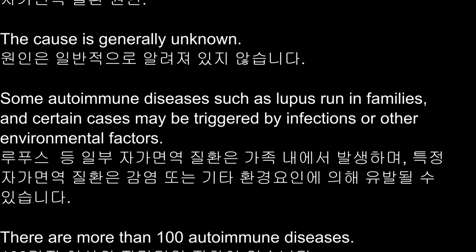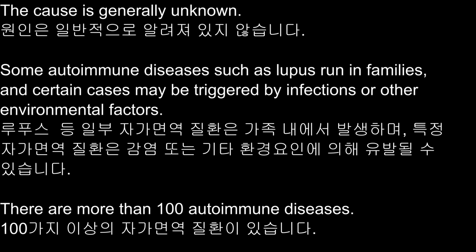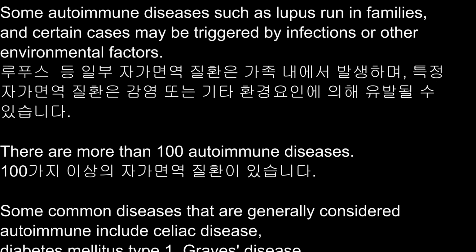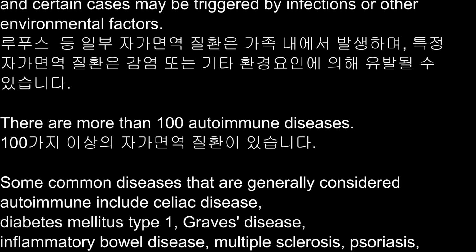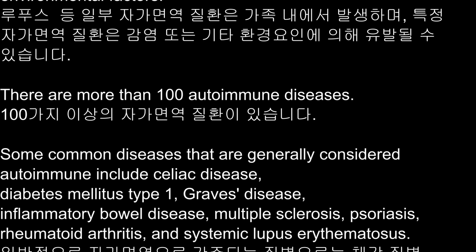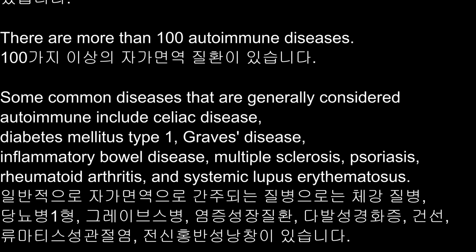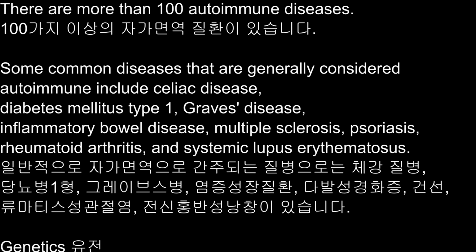Some common diseases that are generally considered autoimmune include celiac disease, diabetes mellitus type 1, Graves' disease, inflammatory bowel disease, multiple sclerosis, psoriasis, rheumatoid arthritis, and systemic lupus erythematosus.